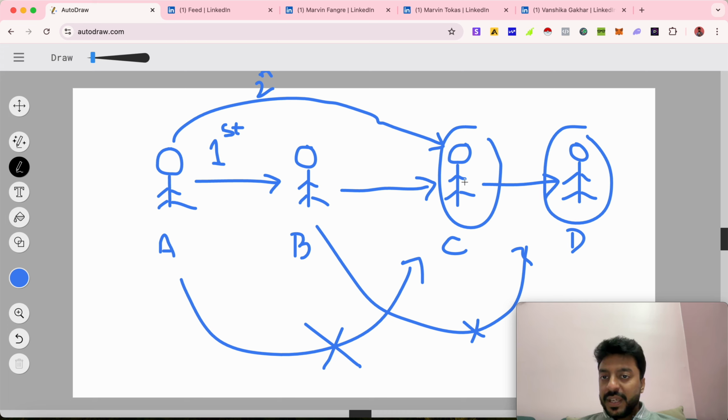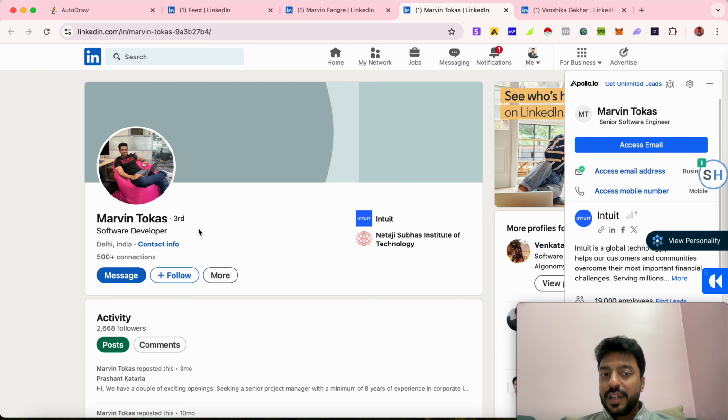But between me and C, there is a mutual, that is B. When there is a mutual between you and the other person, that becomes a second degree connection. So A and C will have a second degree connection because there is a mutual B. But between A and D, there is no mutual. That is why that becomes the third degree connection. I hope this is pretty much clear to you, what first degree, second degree, and third degree connections are.